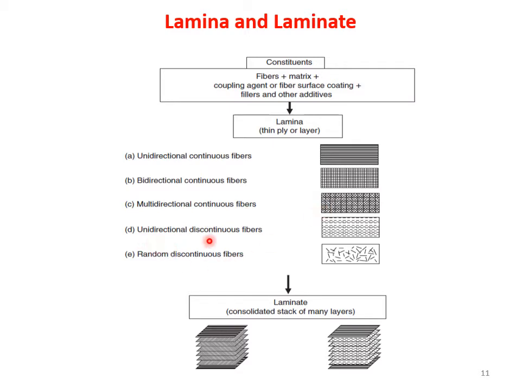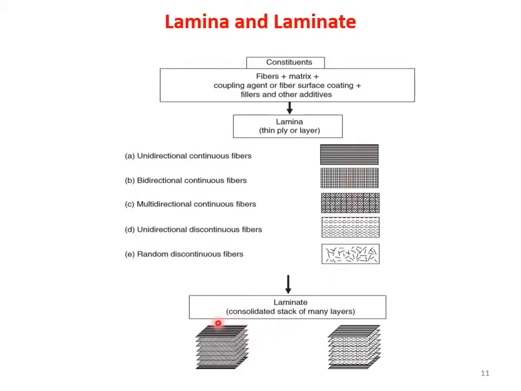Then there is a unidirectional discontinuous fibers. You can see the fibers are discontinuous. Here the fibers are short, but all the fibers are aligned in this particular direction. So this is a unidirectional discontinuous fiber lamina, and this is a random discontinuous fiber. So the fibers are arranged in any manner, randomly, right? So this is random discontinuous fibers. Now depending on the load that a composite has to sustain, or depending upon the thickness requirement of a composite for a final application, I can stack these in different layers.